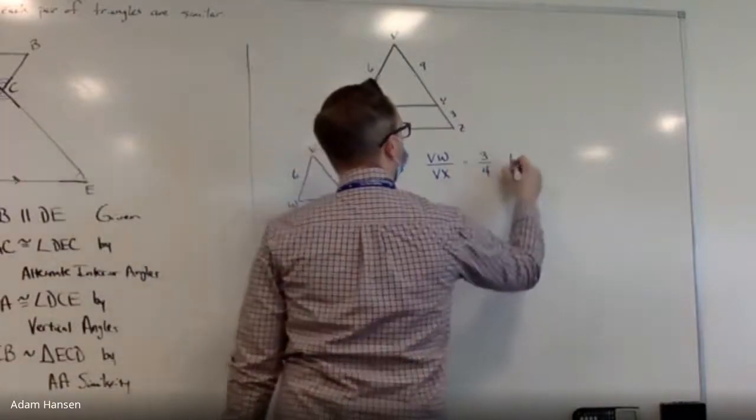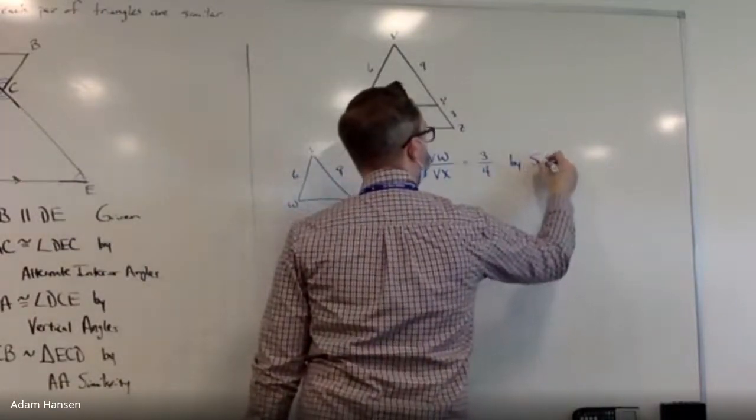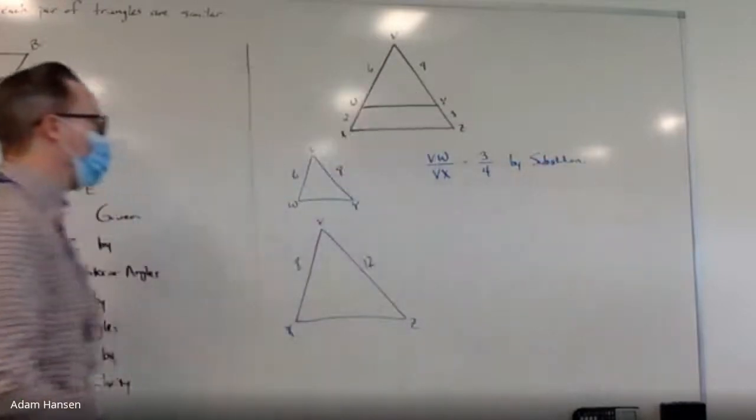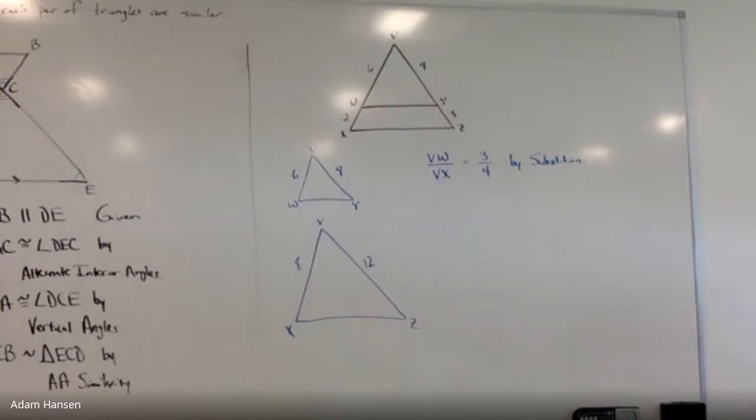What you're using there is called substitution. You're replacing VW and VX with what they're equal to from the figure. VW has a length of 6, VX has a length of 8, so they're in a ratio of 3 to 4.